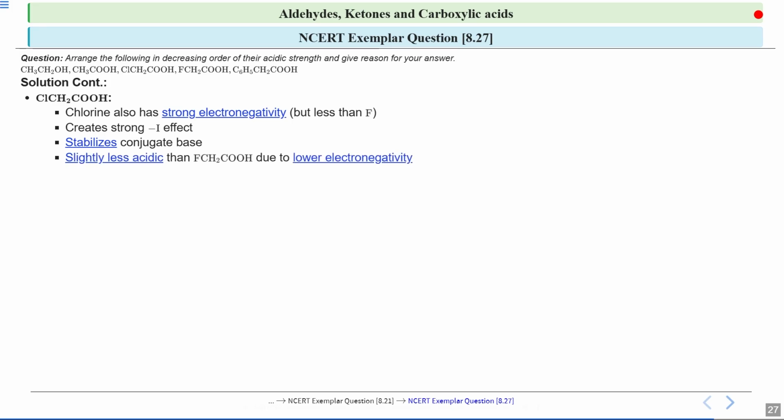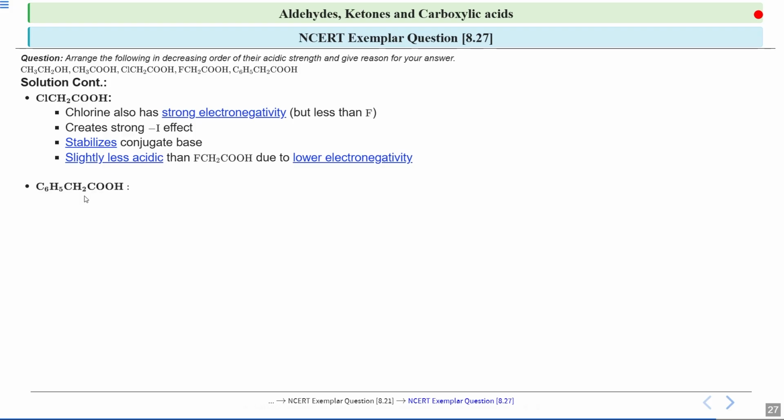Since chlorine is less electronegative than fluorine, I can say that ClCH2COOH is slightly less acidic than FCH2COOH. The lower electronegativity means the stabilization of the conjugate base isn't as strong, so the acidic strength is a bit reduced compared to the fluorine compound.